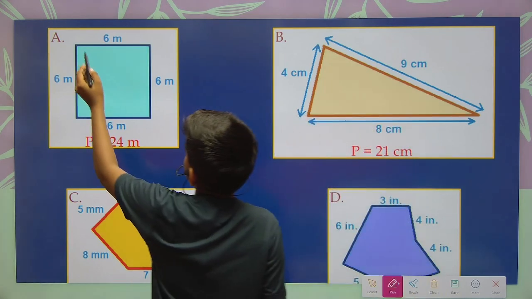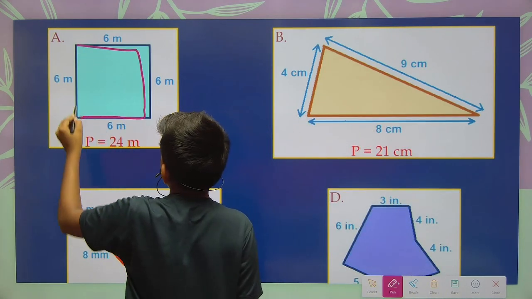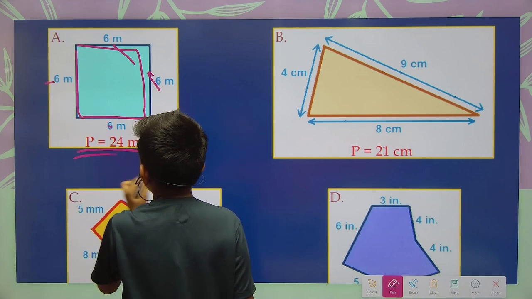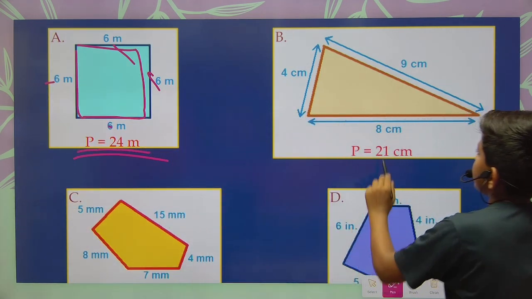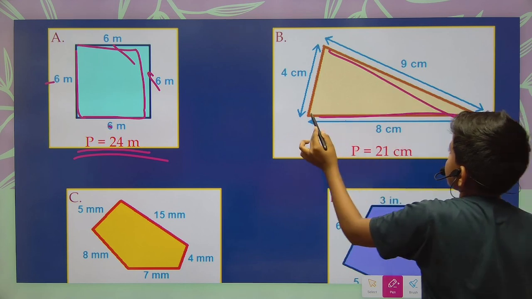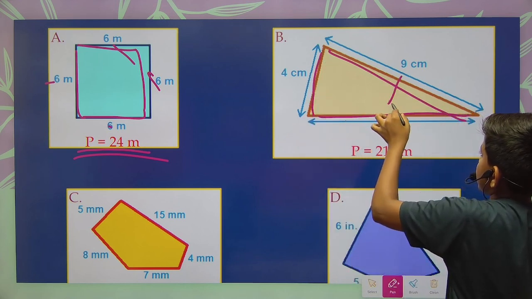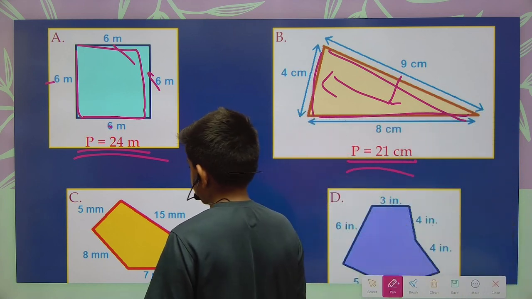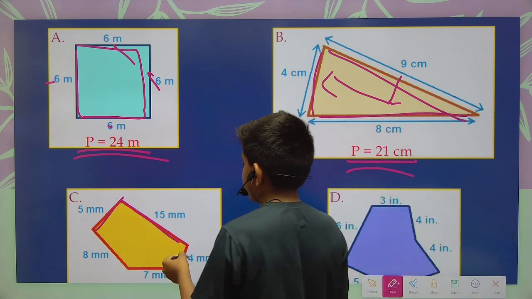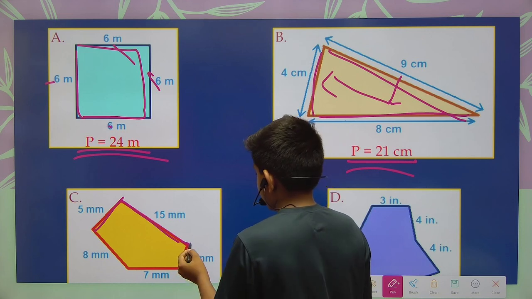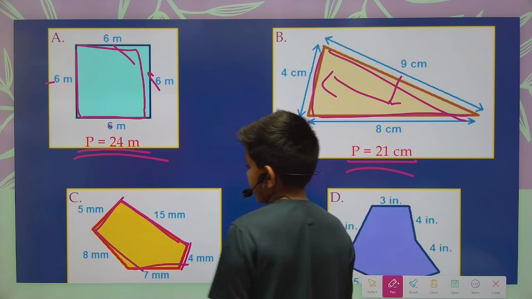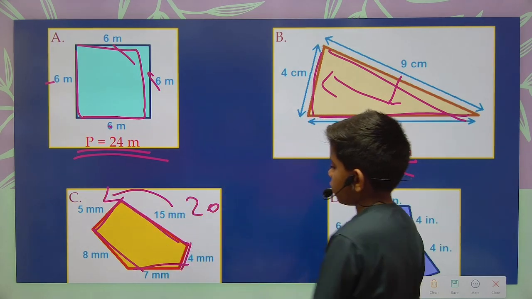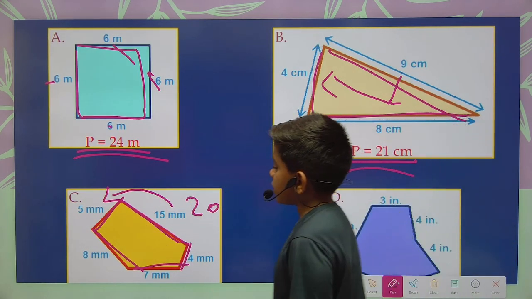Now here 6, 6, 6 and 6. 6 plus 6 is 12, 12 plus 6 is 18, and 6 more makes 24. So the perimeter is 24 meters. Next, this 9 centimeter, 8 centimeter and 4 centimeter. 9 plus 8 plus 4, that is 21. So 21 centimeter is our answer. Next 5 millimeter, 15 millimeter, 4 millimeter, 7 millimeter and 8 millimeter. So let's find it. 15 plus 5, that is 20, 20 plus 4 is 24, 24 plus 7 is 31, 31 plus 8, that is 39 mm, okay?